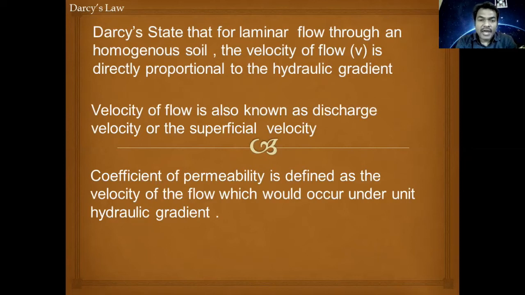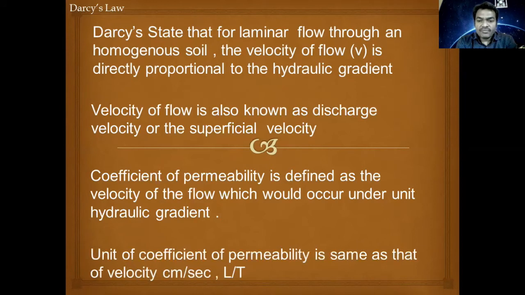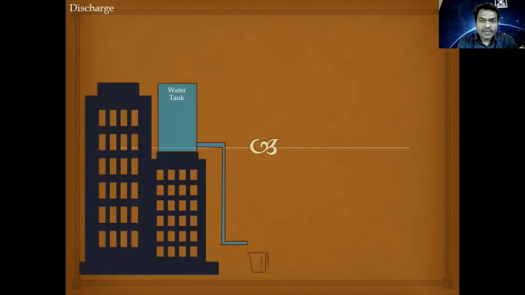That means h, small h, should be equal to the length of travel of the water. The unit of coefficient of permeability is centimeter per second and it is equal to that of the velocity, and the dimensions are expressed in terms of L by T. We'll see now what is meant by discharge.